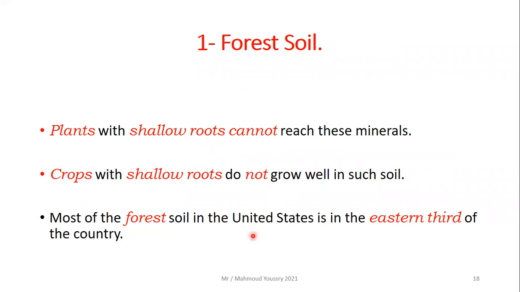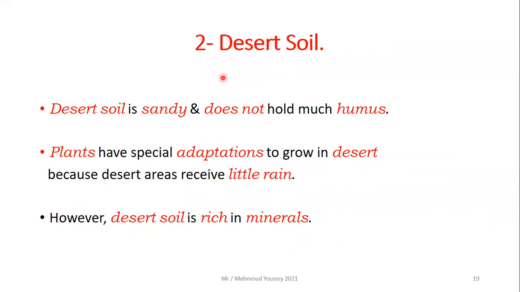Most of the forest soil in the United States is in the eastern third of the country. This is the eastern side of the United States. Then the second soil is desert soil. The desert soil is sandy. It is made mostly of sand and it does not hold much humus.